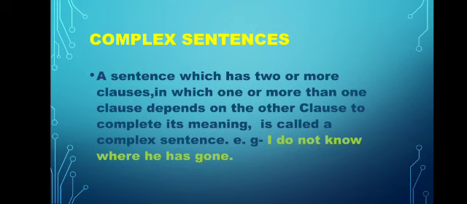Second is "where he has gone", which is a subordinate clause, because this clause begins with a subordinate conjunction. And it is dependent on the principal clause to give the complete sense. That's why this is called a complex sentence.